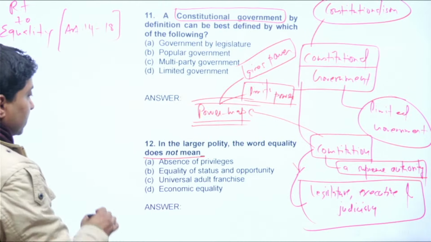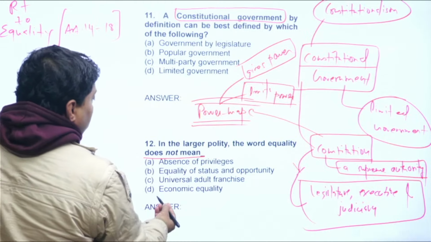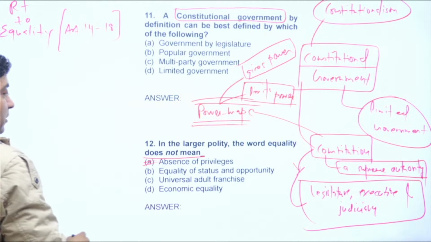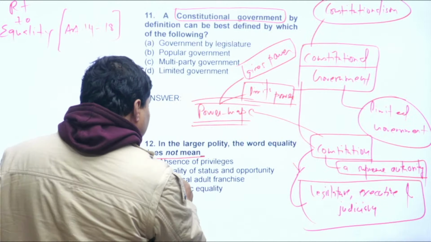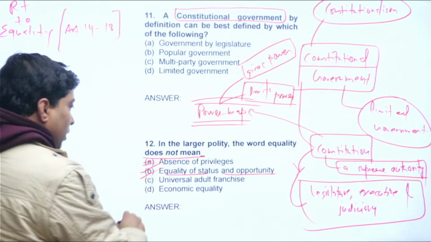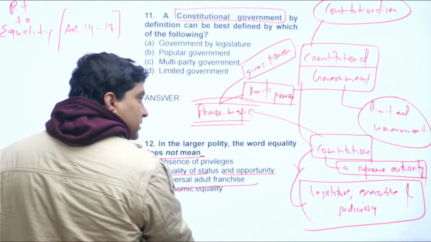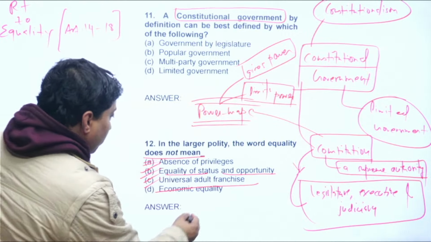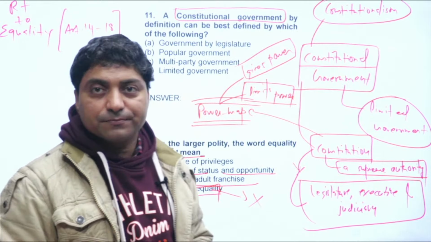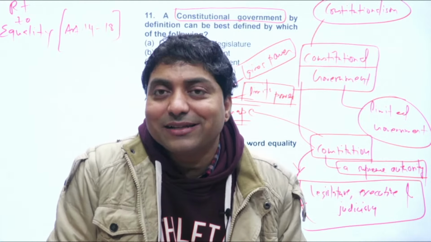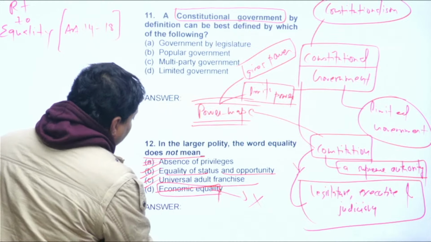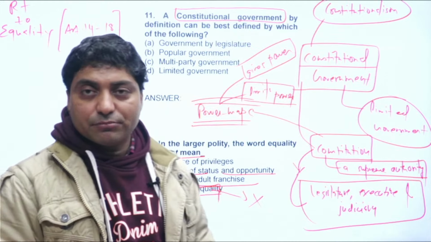Now, look at, in the larger polity, the word equality, absence of privileges, it is equality. Yes, it is equality. Equality of status and of opportunity. Yes, it is equality. Universal adult franchise. Yes, it is equality. What about economic equality? Economic equality is not mentioned in the Indian Constitution, right? Indian Constitution does not guarantee economic equality, right? So, these are the few questions which we solved based on the preamble.